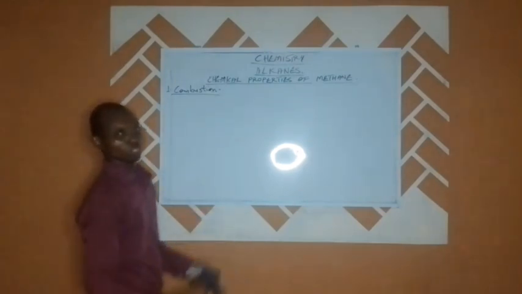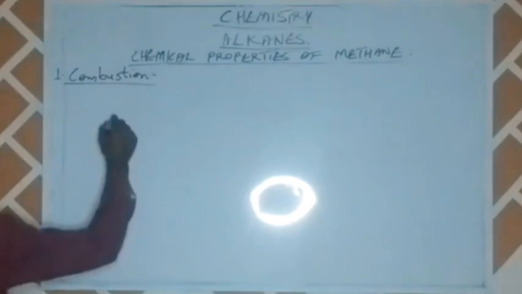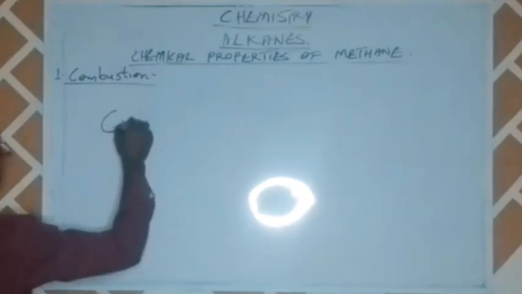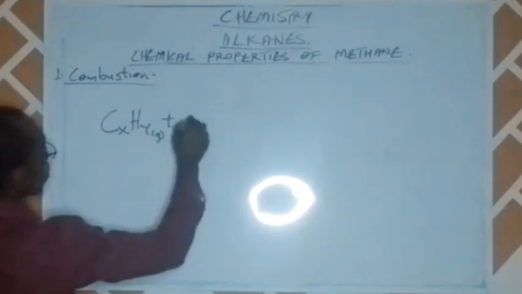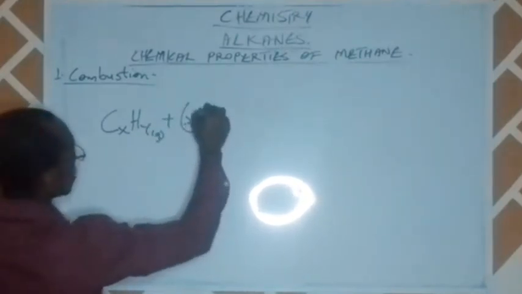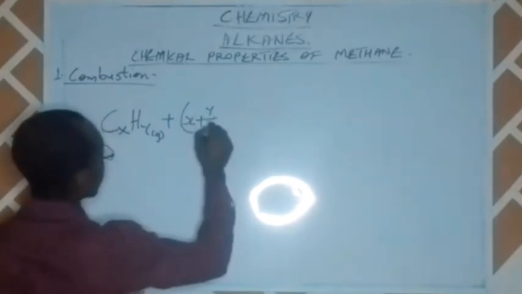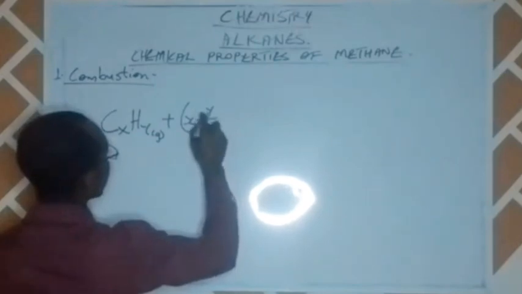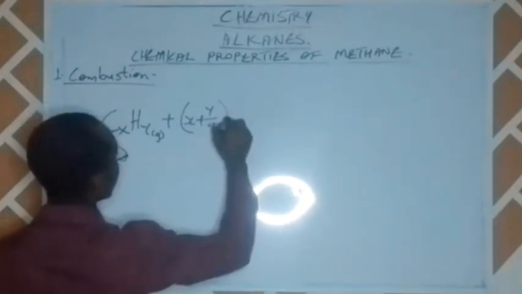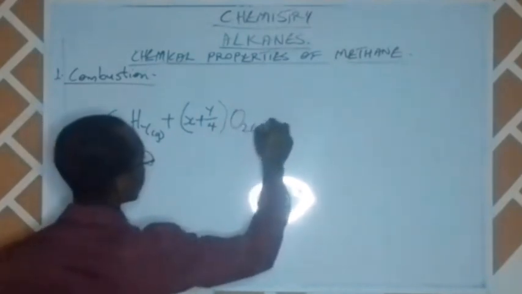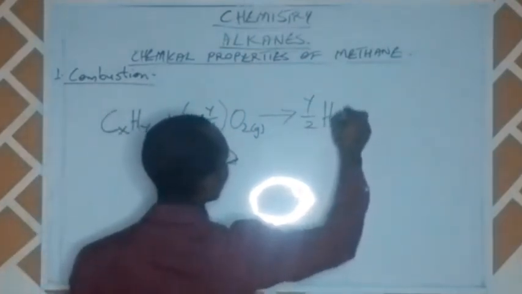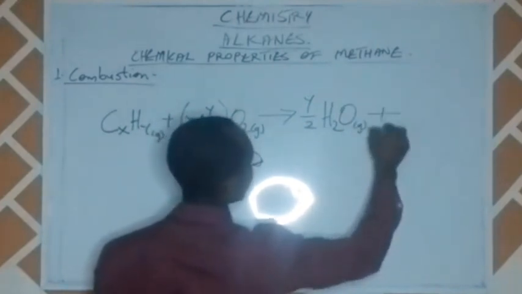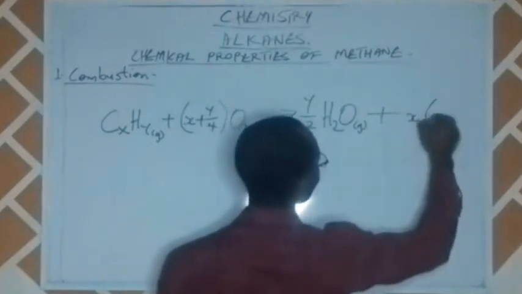I'll just talk about two of them, combustion and then displacement. So for combustion, let's consider this reaction. CxHy, which is a gas, plus (x plus y over 4) O2, to give us y over 2 H2O, which is also a gas, and then we have xCO2, which is also a gas.